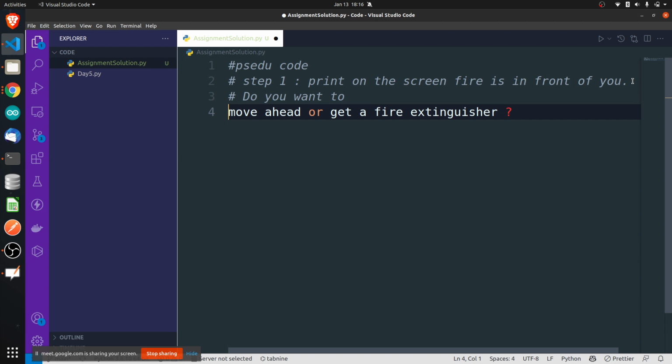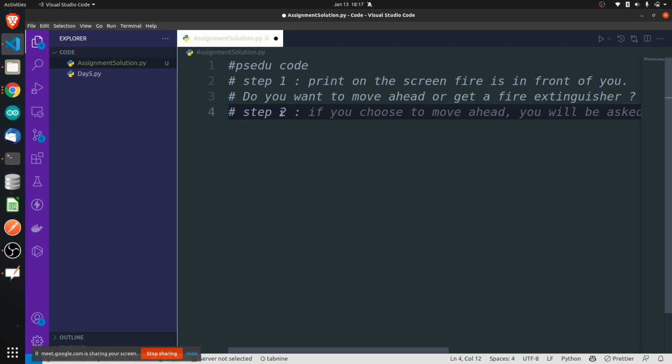Now tell me, what are the possible answers which the user will give you? Either he can tell you, I will move ahead, or I will get a fire extinguisher. Is it clear? Or if he is a very bad boy or very bad girl who is trying to test your program, he will try to give some other word apart from this, which according to us is an invalid input. So you should handle that also.